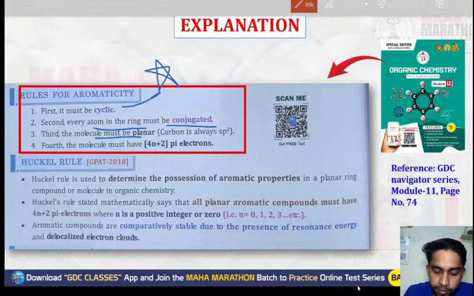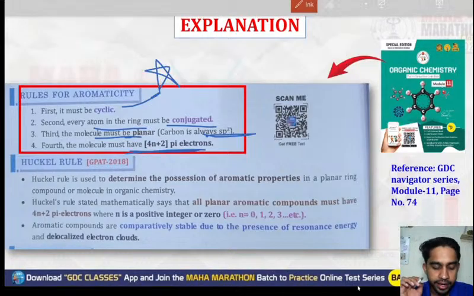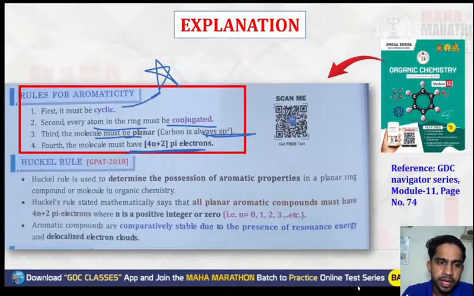And third, the molecule should be planar, and the carbon should be of sp2 hybridization. And fourth, the molecule must have 4n plus 2 pi electrons. So this is the concept of aromaticity, and the Huckel rule is very, very important for your examination. So remember this slide. Now, next question.